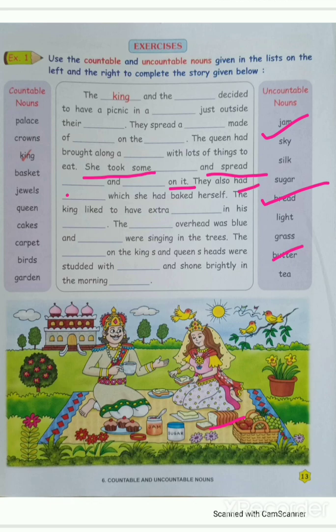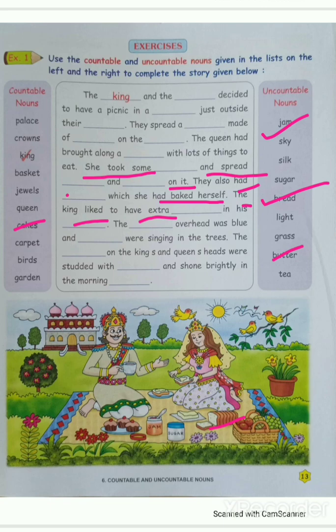They also had dash dash which she had baked herself. What do we bake, students? Cakes. So what will come here? Cakes. They also had cakes which she had baked herself. The king liked to have extra. What extra?